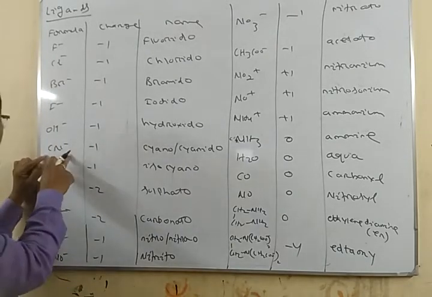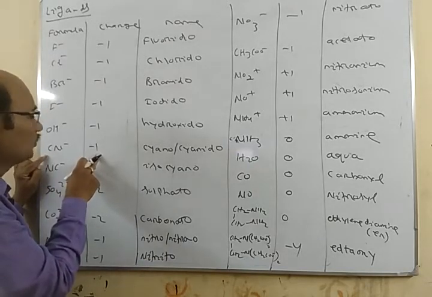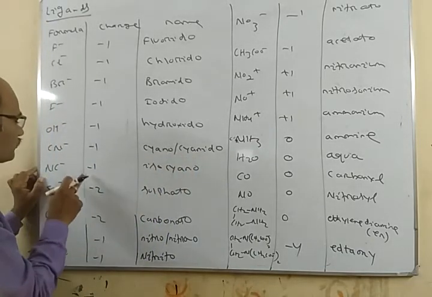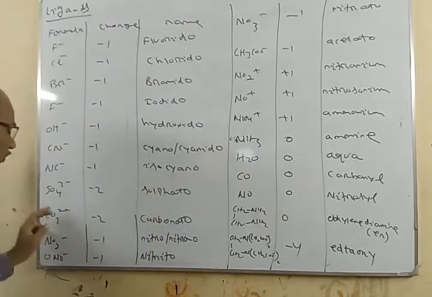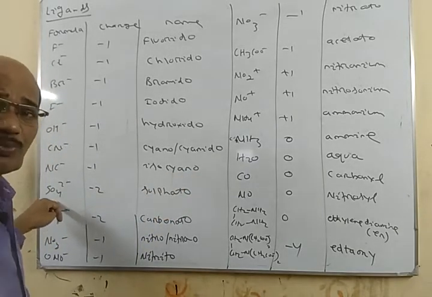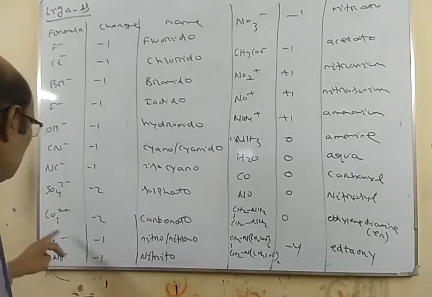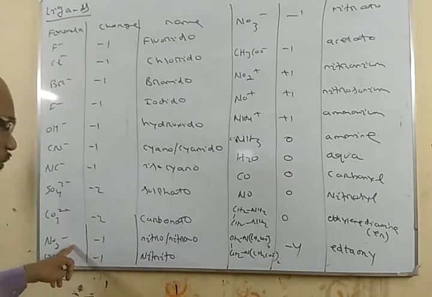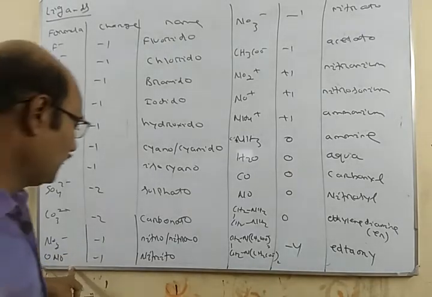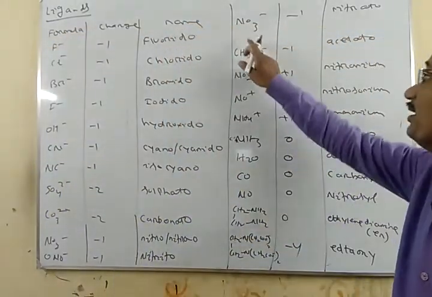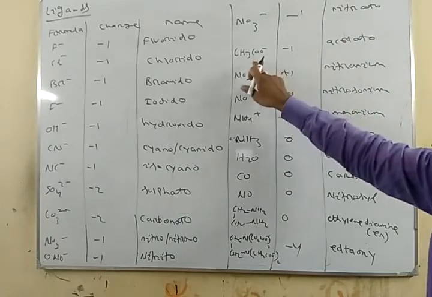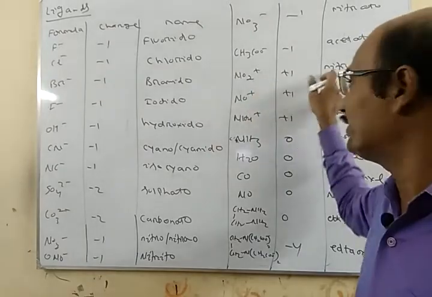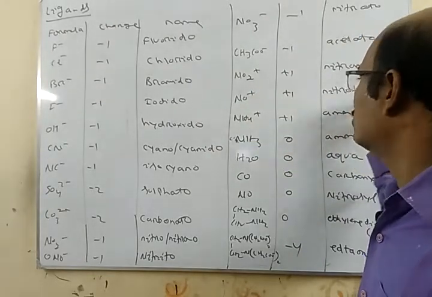Cyano or cyanide is CN minus, NC is isocyano with -1 charge. SO4 2 minus is sulfato, CO3 2 minus is carbonato. NO2 is nitro or nitrito-O, or ONO nitrito. NO3 minus is nitrato, CH3COO minus is acetato. NO2 plus is nitronium, and NO plus is nitrosonium. Charge is +1 for both.